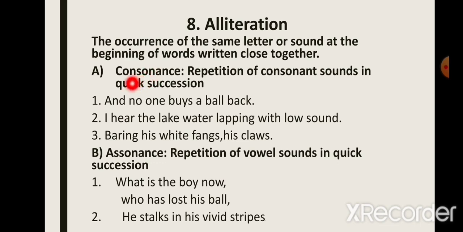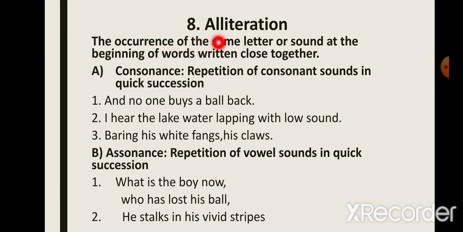Now I have also taken up consonance and assonance here along with alliteration because these are closely related to alliteration. In fact, we can call them subsets of alliteration, parts of alliteration. Now in consonance, there is a repetition of consonant sounds in quick succession, while in assonance, there is a repetition of vowel sounds in quick succession.